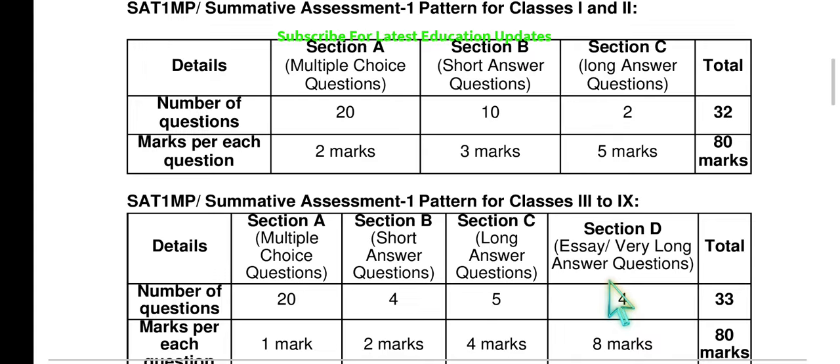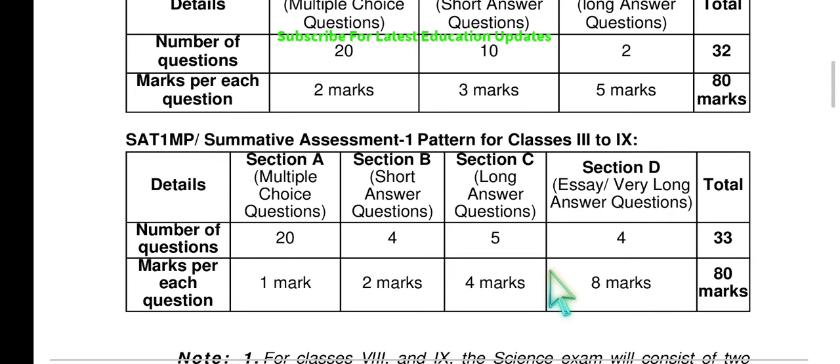Next, for classes 3 to 9, the pattern is the same. Under section A, multiple choice questions are 20. Section B, number of questions 4 carrying 4 marks each. Then section D, number of questions 4 carrying 8 marks. So totally 33 questions and 80 marks for classes 3rd to 9th.